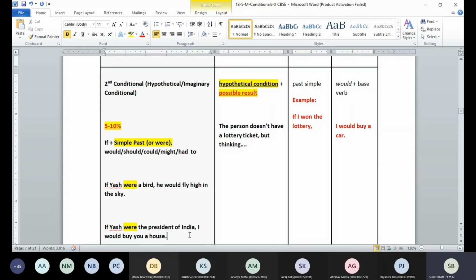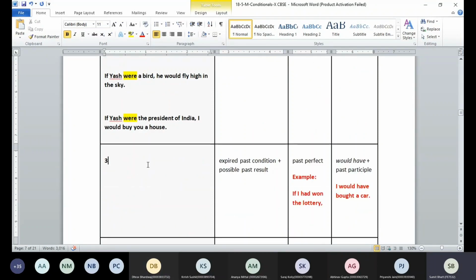If you are not using were, then which tense are we supposed to use? Simple past tense. And on the other side, we can use would, should, could, might, or had to. These are the two conditionals so far. Any doubt in these two to anyone? No, sir. Now let's go to the third conditional.